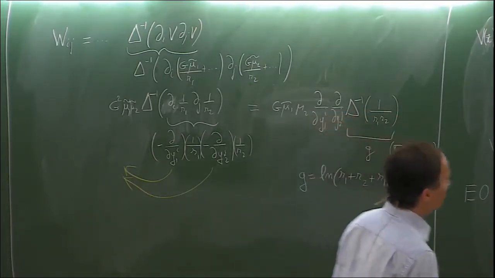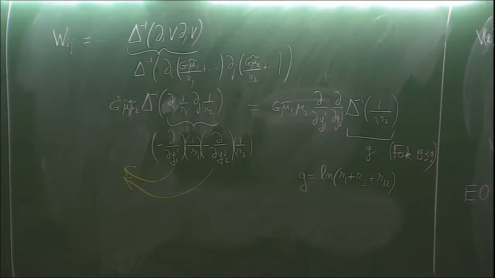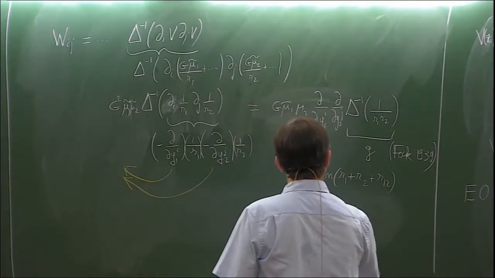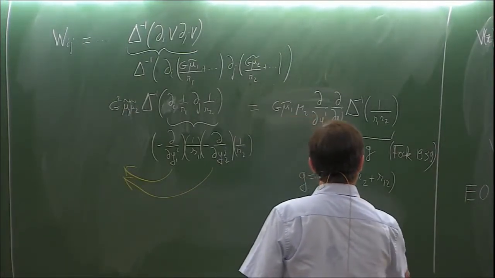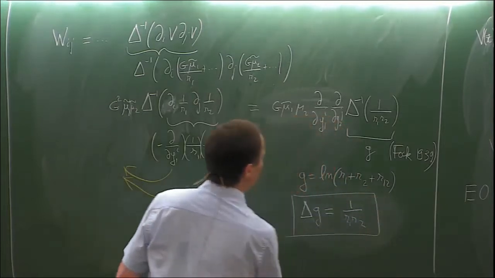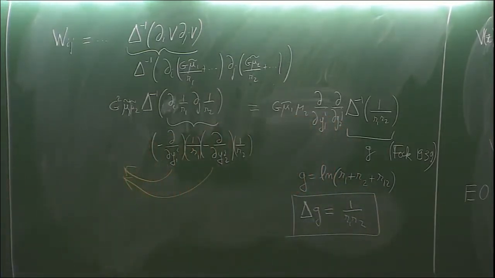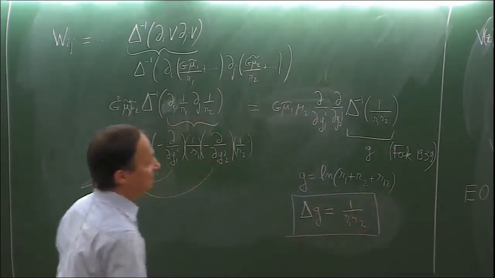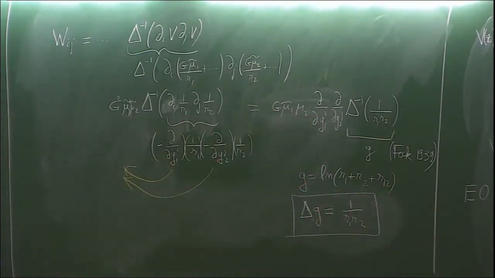The log of the sum of the distances r1 plus r2 plus r12 is indeed an exact solution, valid in the sense of distributions, of the equation that we wanted to solve. And therefore, this is just given by g, and we know what it is. And there are generalizations of that function to higher order.